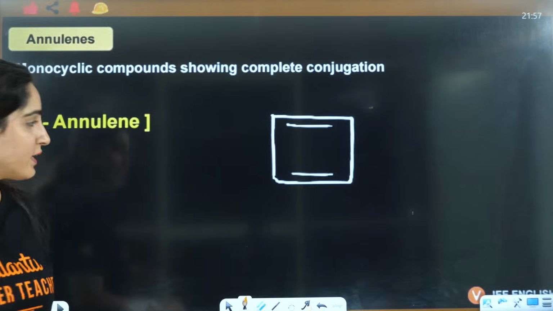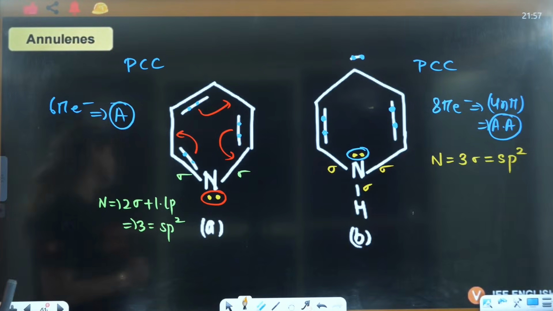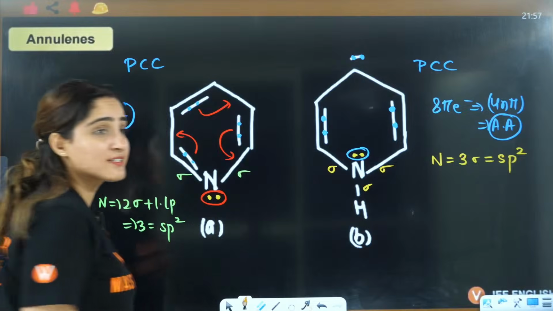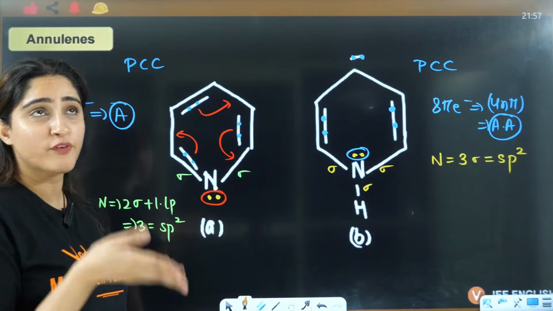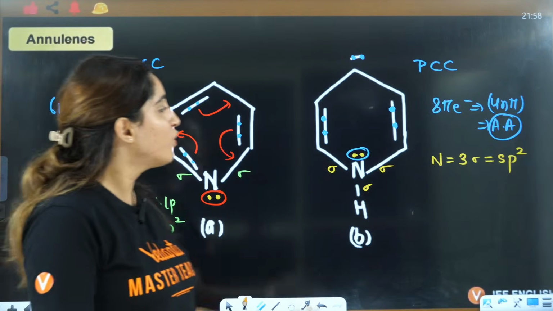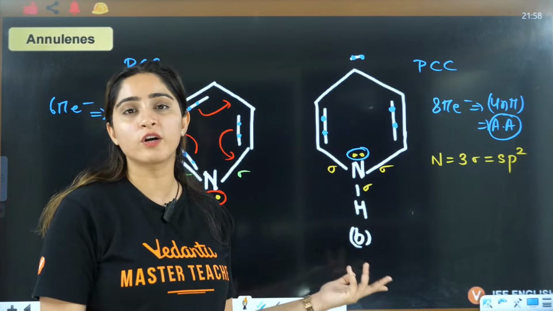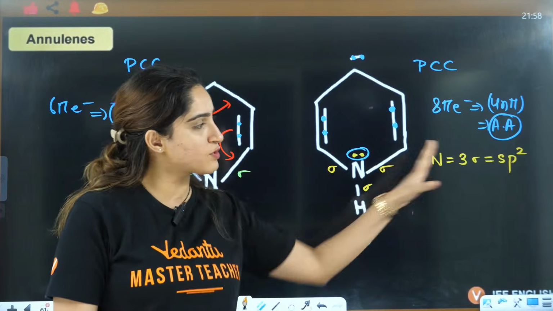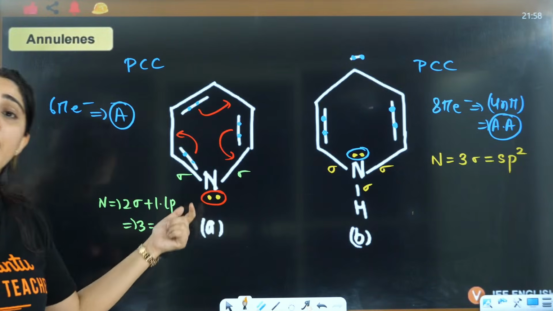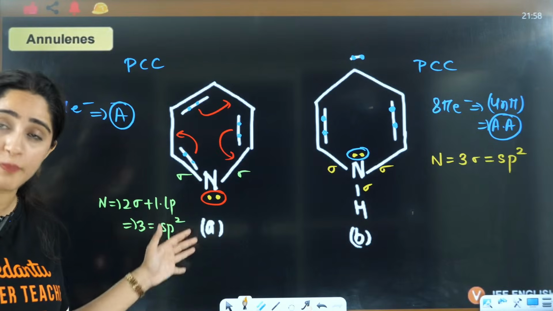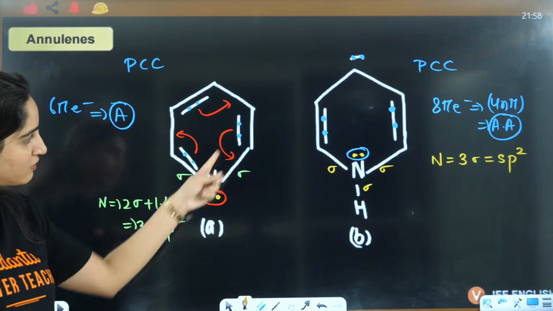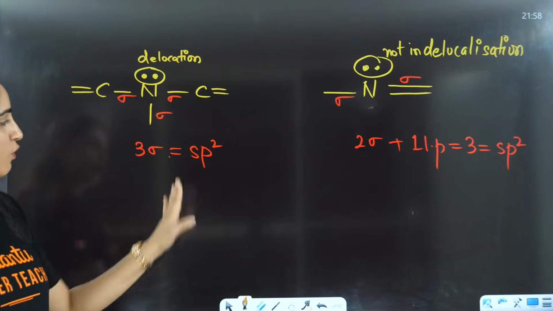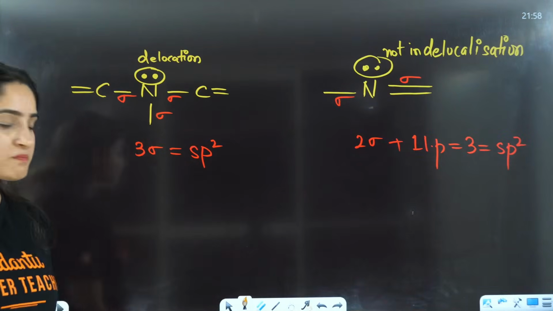Why ma'am sp2? This lone pair is involved in delocalization. Fourth or fifth time I am repeating this. A lone pair involved in delocalization is not a part of hybridization. So it is 3 sigma, so sp2. This lone pair is a part of delocalization, and this one is not a part of delocalization because it is already delocalized here. I have also told you the trick here, how to do that. Okay, sure.